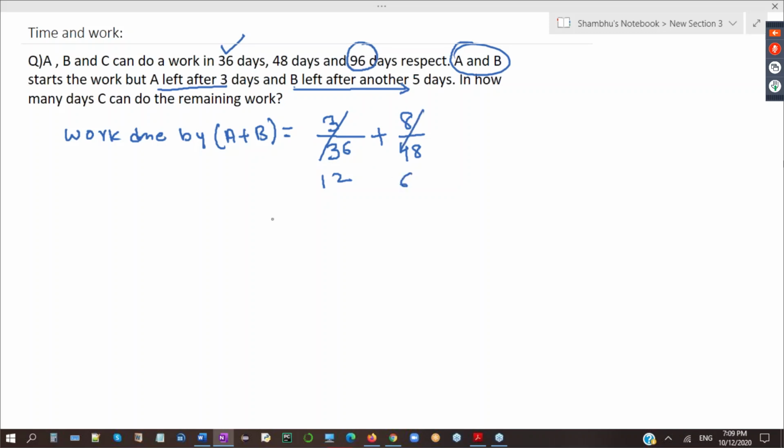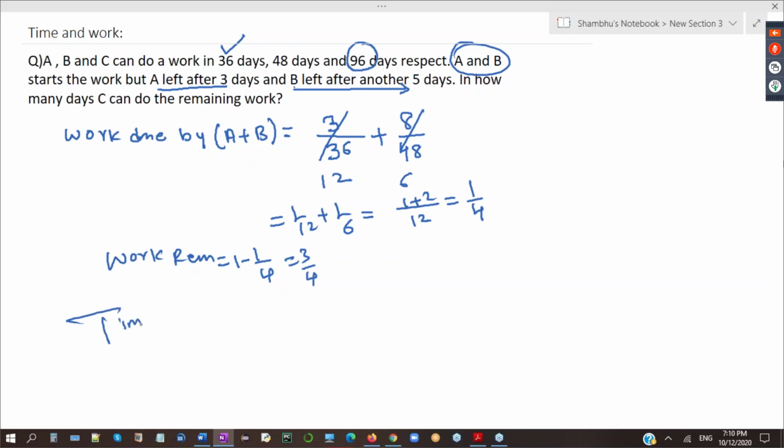So 3 by 36, that is 1 by 12, plus 8 by 48, that is 1 by 6, is equal to, LCM is 12, 1 plus 2, 3 by 12, that is 1 by 4. 1 by 4 work is done. Then work remaining is 1 minus 1 by 4, that is 3 by 4. And then time taken by C is equal to the work C is completing, 3 by 4, multiplied by the time C takes, 96. So 24, 3 are 72. So the answer for this question is 72 days.